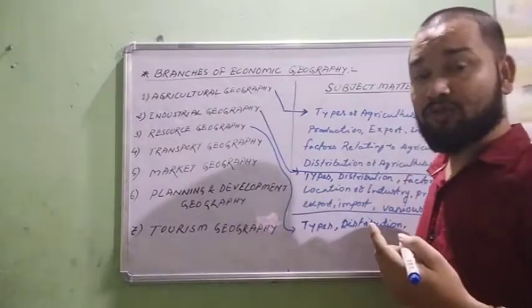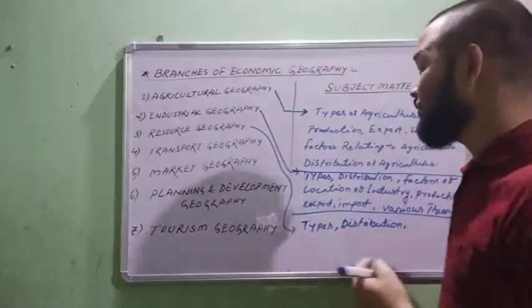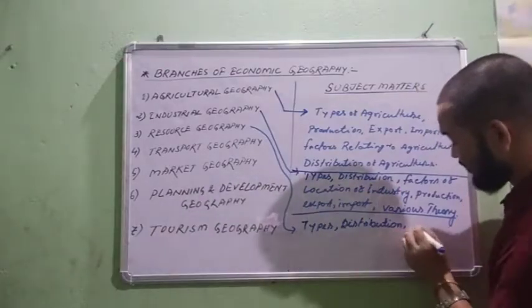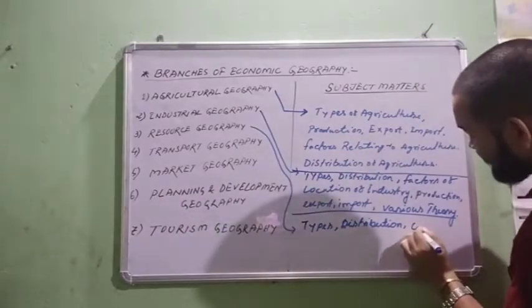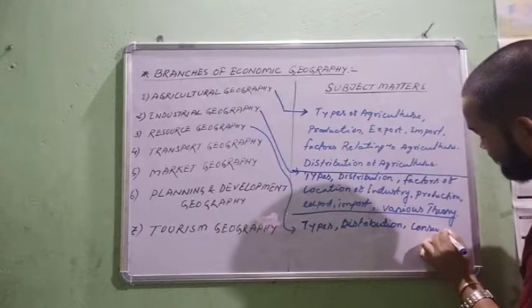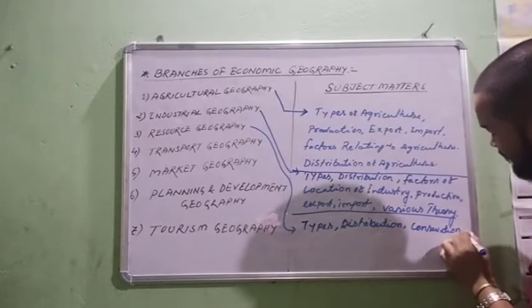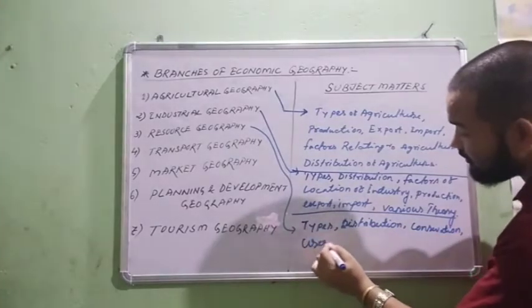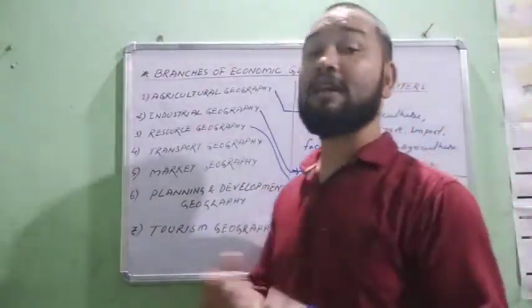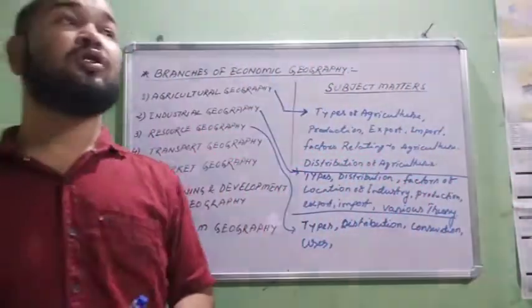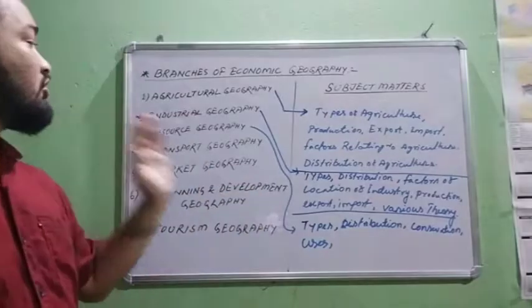What are the types of resources, how they are distributed over the globe. Next, it also includes conservation, uses of resources. These are also related to resource geography.